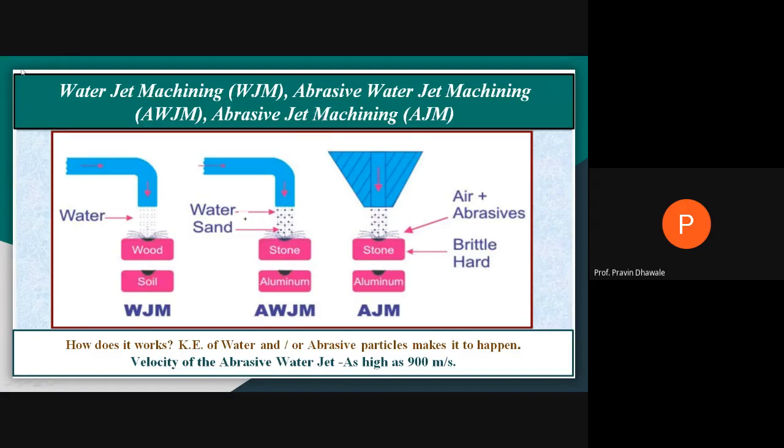Write the name of each process, draw this block diagram, and write a short note about these mechanical energy based processes, that is, water jet machining, abrasive water jet machining, and abrasive jet machining. Take 5 minutes to complete this task.